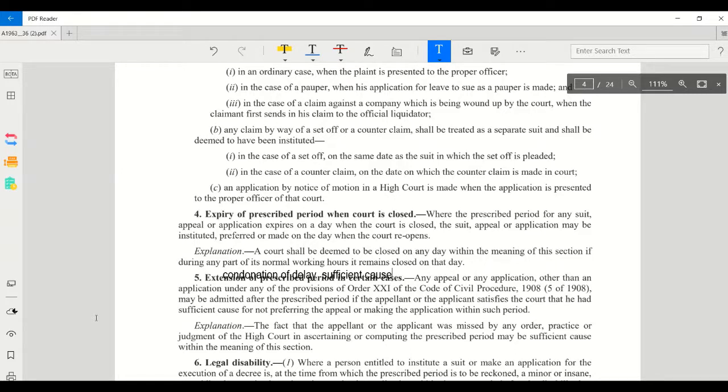Then, if you are dead while remaining in a condition of insanity, then your legal representative can file a suit. If your legal representative becomes an insane person, then after his insanity ends, he can file a suit.